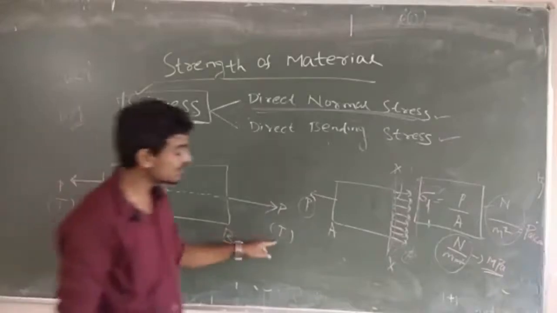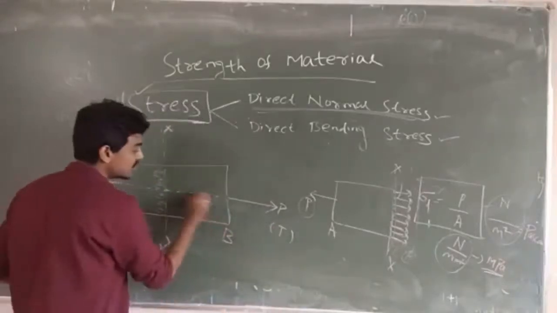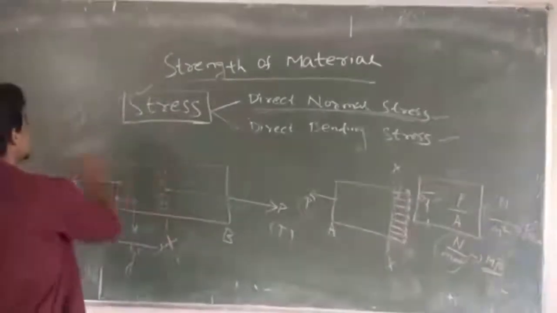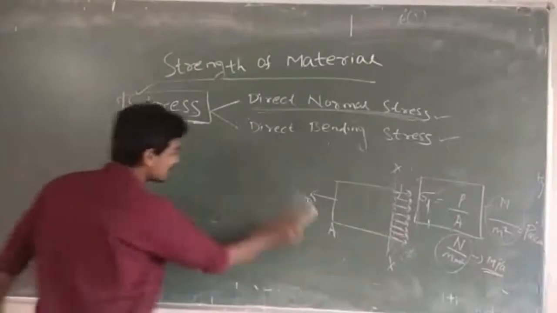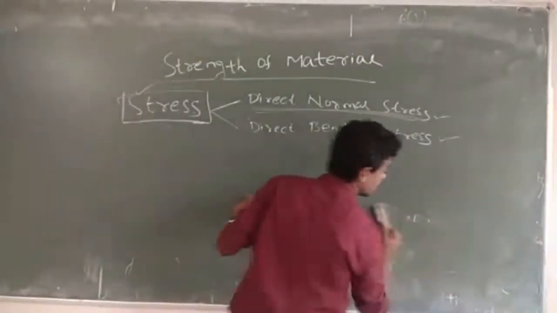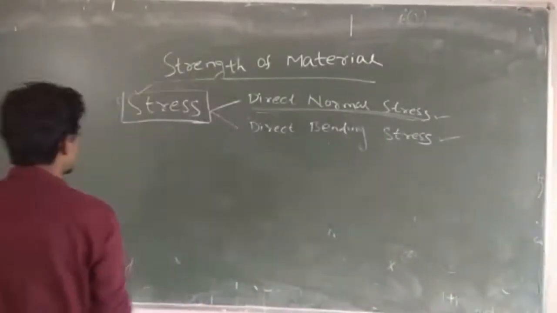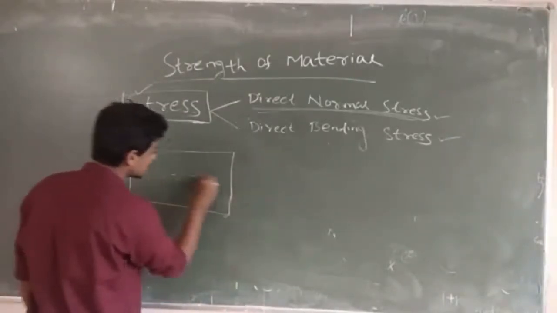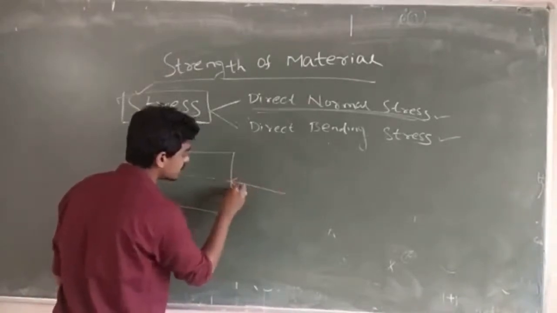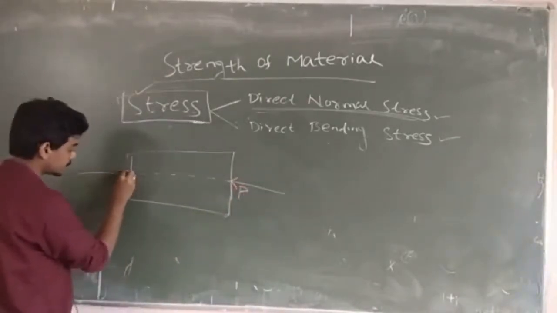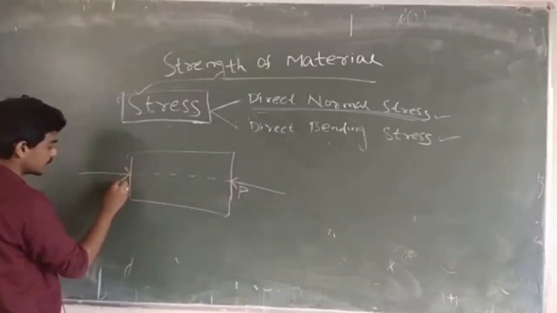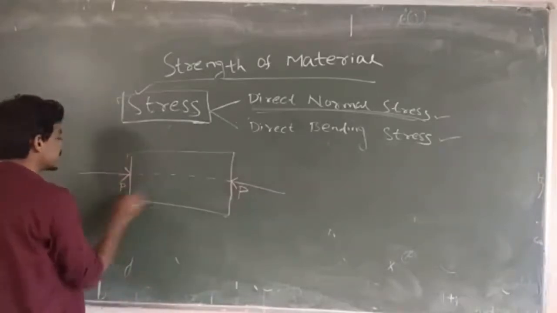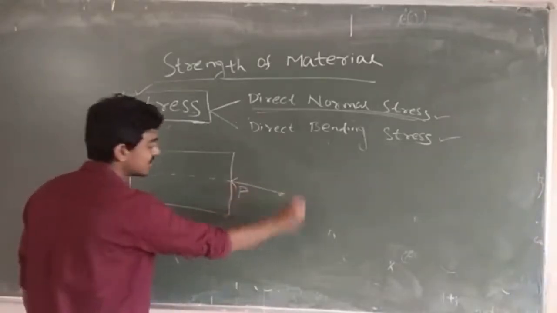So this is the case of tension passing through the centroidal axis. Suppose in the next case the load is passing through the centroidal axis and it is compressive. You can see here it is a compressive force, but it is passing through the neutral axis or centroidal axis.